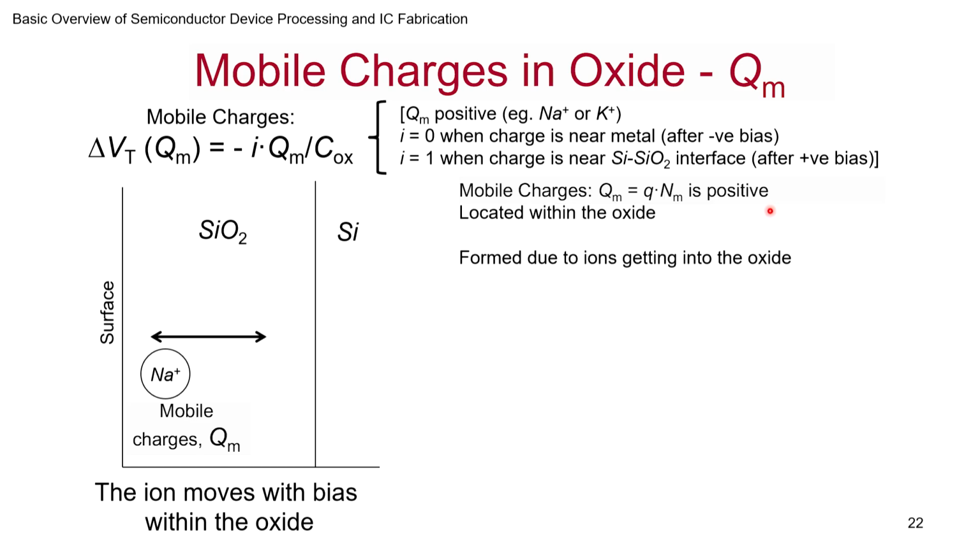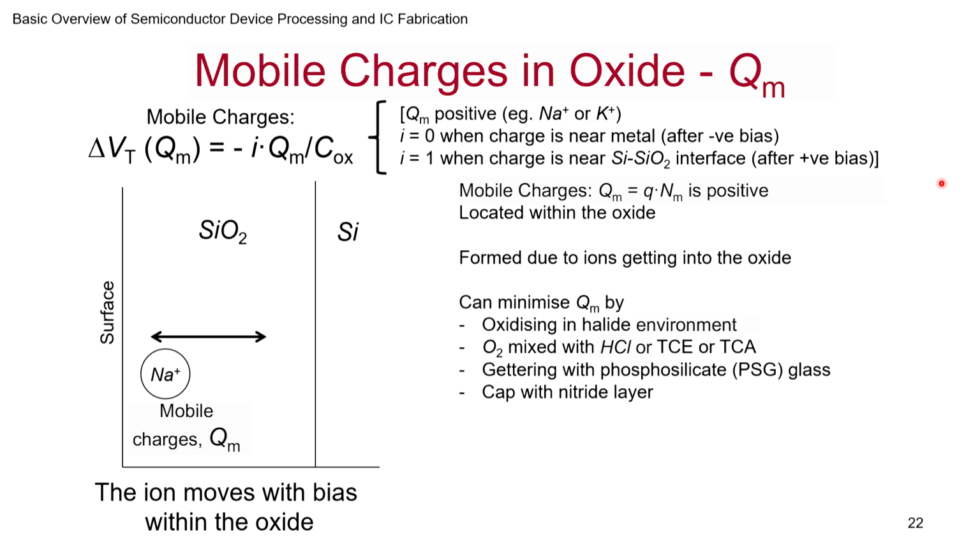So mobile charges are positive and they are located within the oxide. They form due to ions getting into the oxide. And the ions are typically alkali metals, potassium, sodium. Heavier metals may be slower in diffusing, but they can also diffuse. How can you minimize QM?